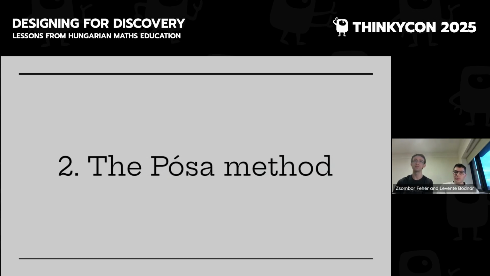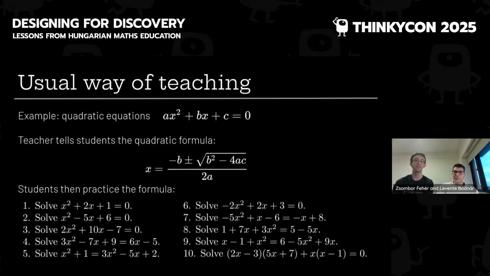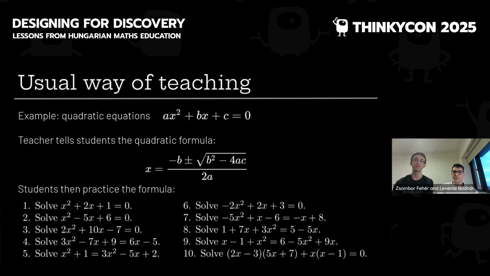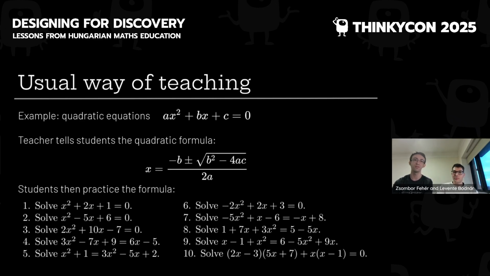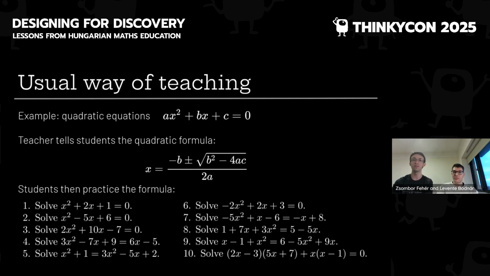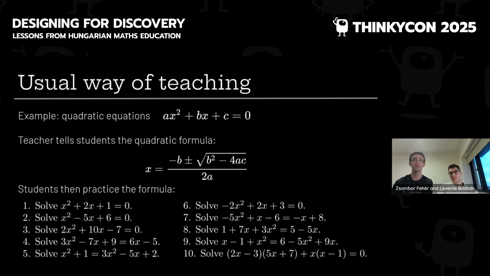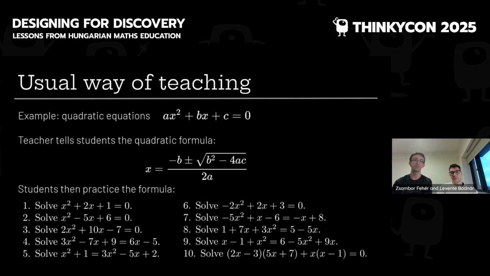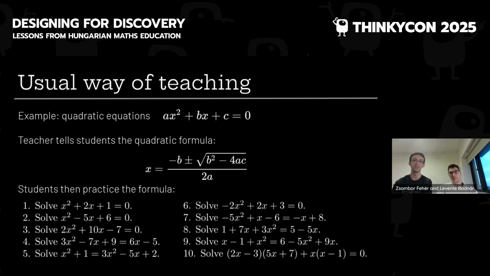Okay, chapter 2, the Pósa method. So to understand the Pósa method, let's first look at the usual way of teaching maths. The usual way is that the teacher gives a piece of theory, a sort of lecture. For example, whenever you see an equation like this, ax squared plus bx plus c equals 0, then you can solve it using this formula. Then the students practice using this formula in several problems in the class and in homework.